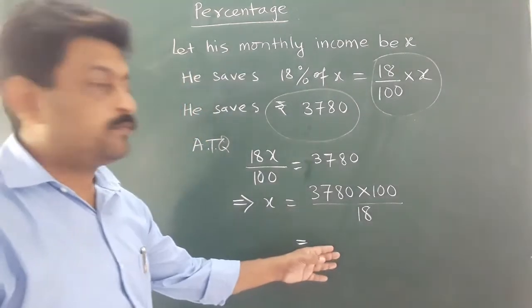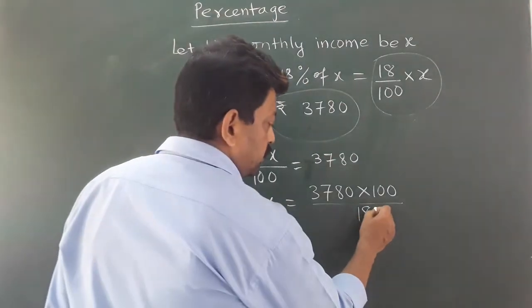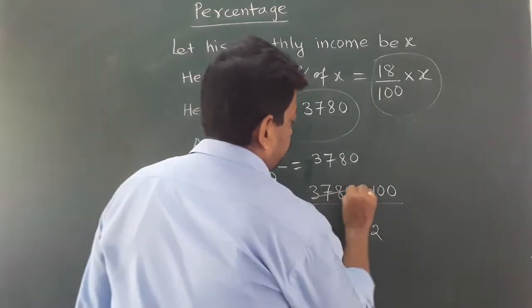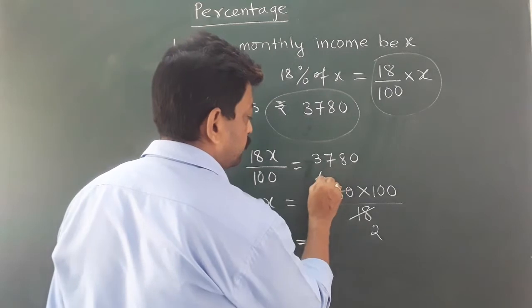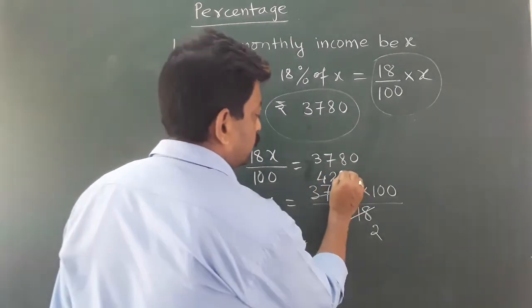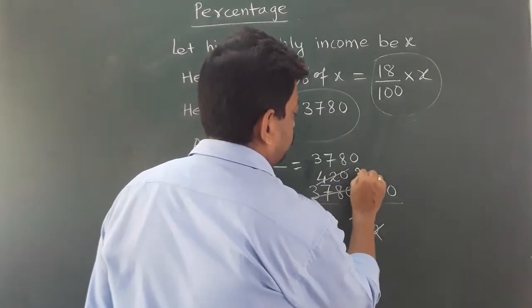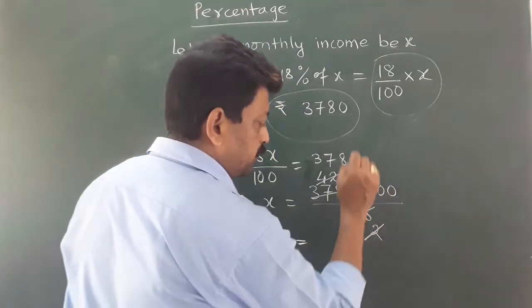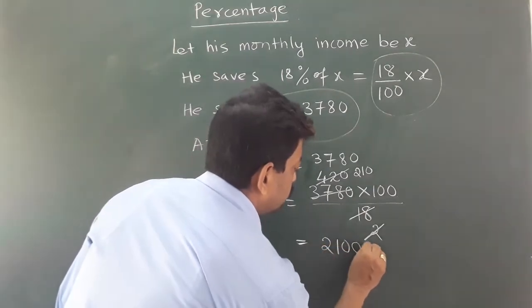Now we have to simplify this, calculate this and find out. It is divisible by 9, it will give 2, and 9 4s are 36, 9 2s are 18, 0. Again this will be divisible, so it becomes 210. Therefore 210 multiplied with 100, that is 210, then 2 more 0.